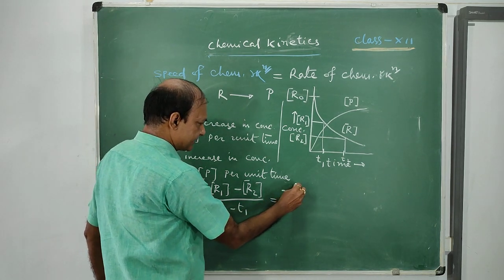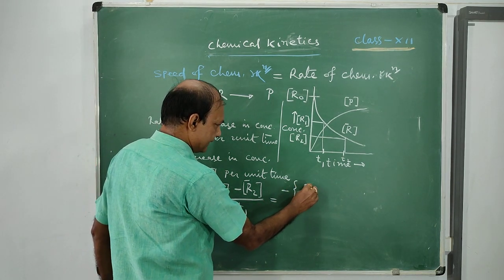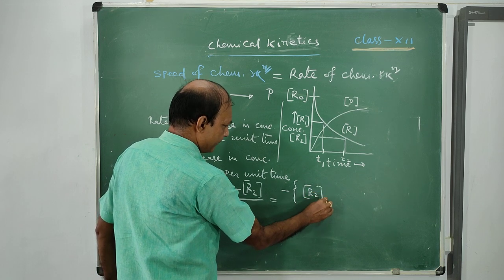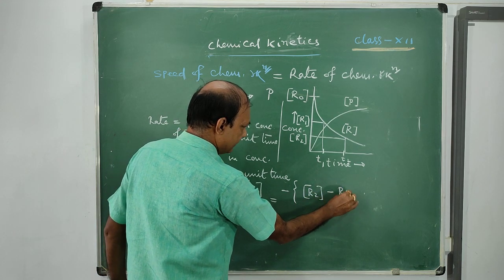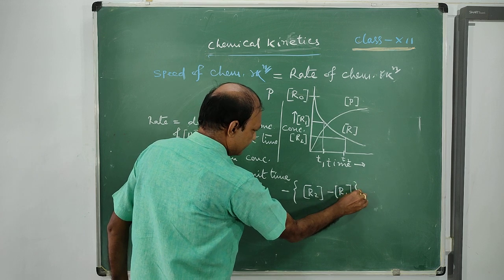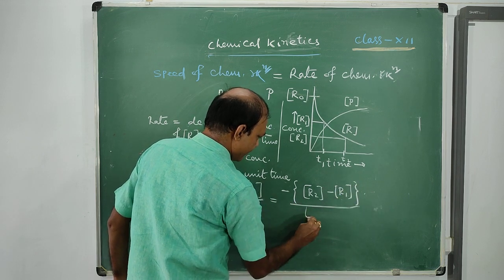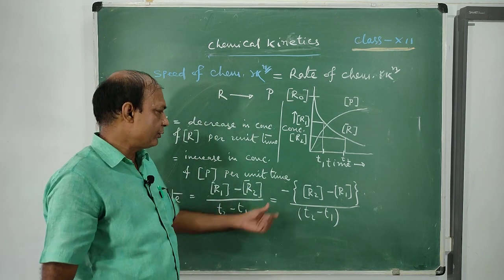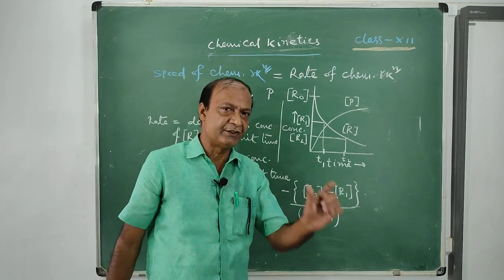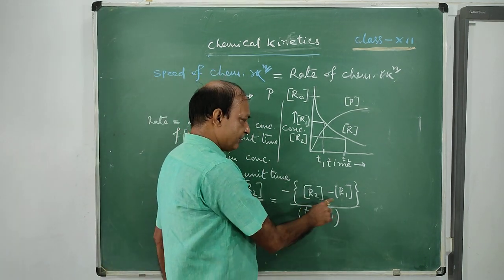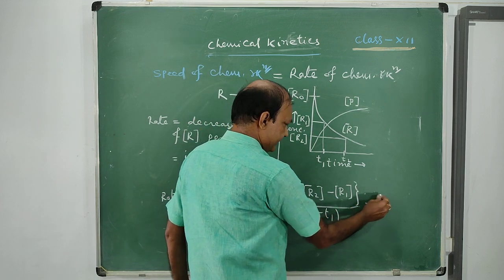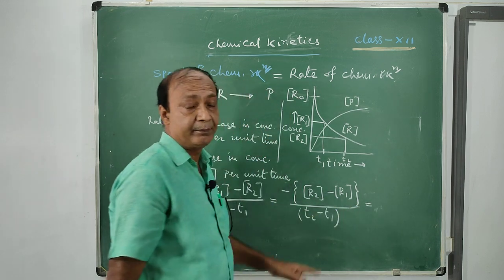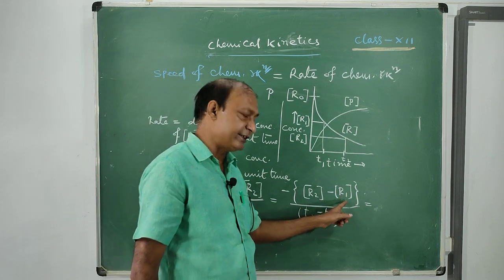We are taking minus sign common. So minus of R2 minus R1 by T2 minus T1. We are doing it because we want to write in the form of change, that is change in concentration of the reactant. Change in concentration of the reactant means final concentration minus initial concentration.